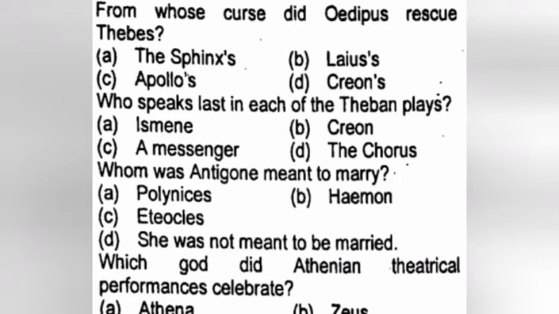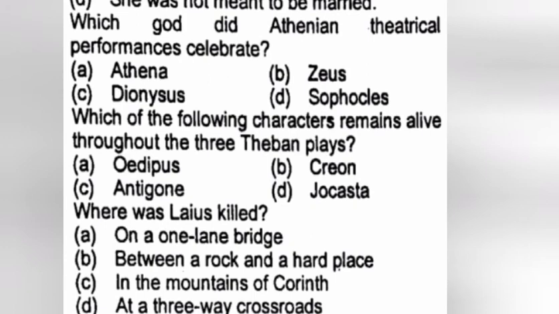A. Who speaks last in each of the Theban plays? The true answer is Chorus. Who was Antigone meant to marry? The true answer is B. Haemon. Which god did Athenian theatrical performances celebrate? The true answer is C.